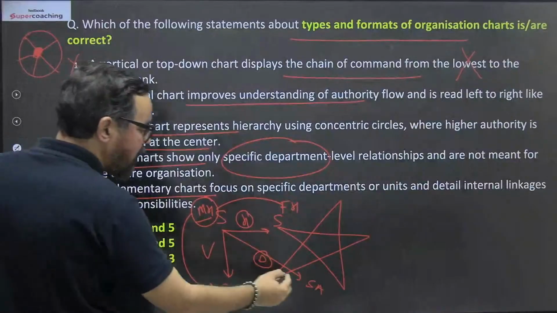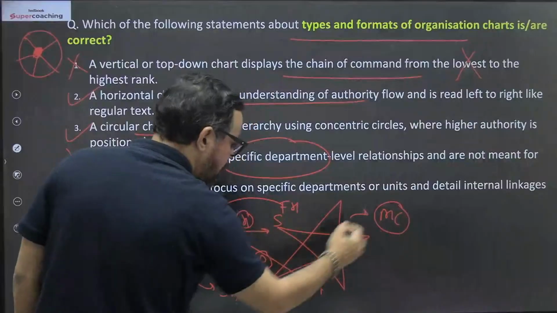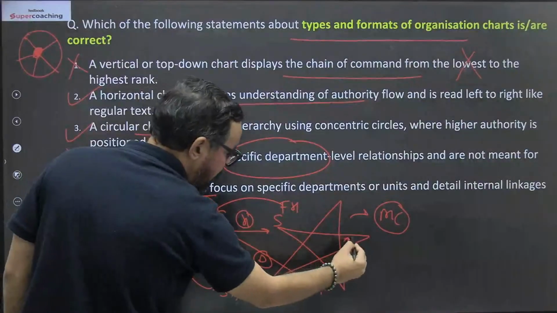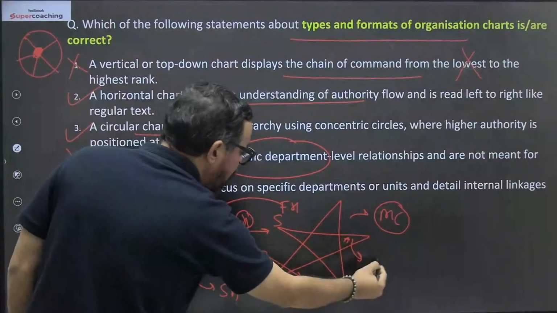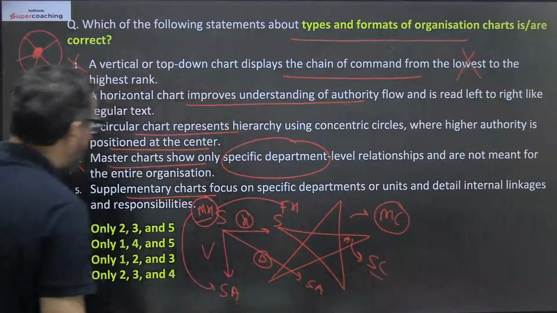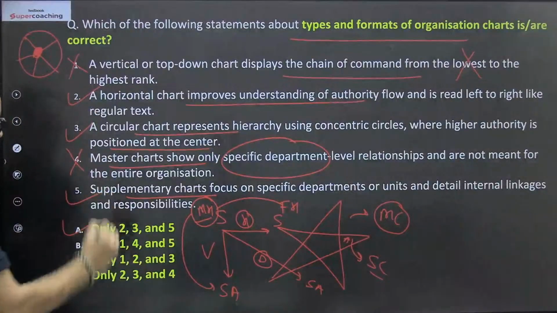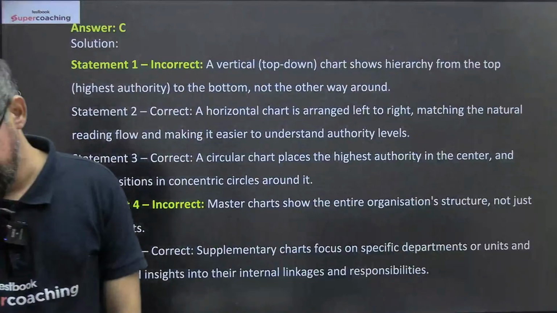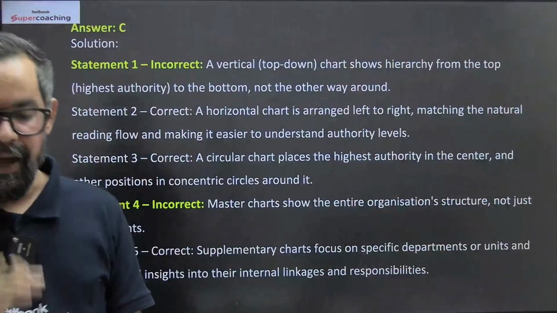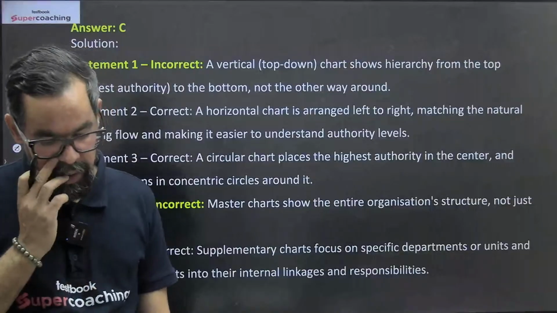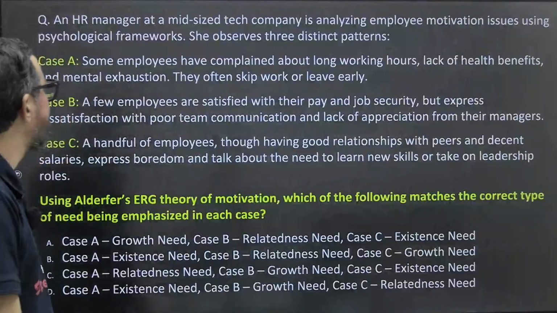Supplementary charts are related. This is your organization. So this is your master chart. And supplementary chart, let's say this is department A. So what is the structure of department A? For this we have a supplementary chart. So this is true. So 2, 3, 5 means option A will be the right answer for this particular question. Understood? Clear है दोस्तों? If you are having any doubt, please do let me know. So I'll try to guide you in this particular case. ठीक है? चलो next one.